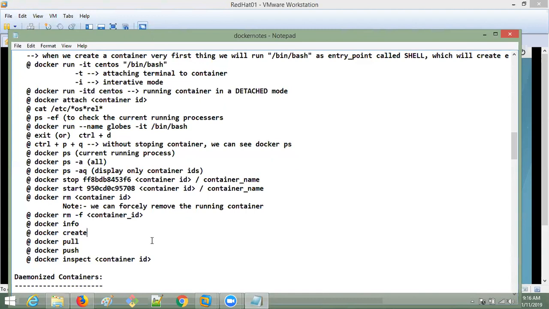Is it the same commands across, if we use Docker in something else like Azure? Everywhere. See, if you are running Git on Windows, the commands will change, and if you're running Git on Linux, the commands will change.